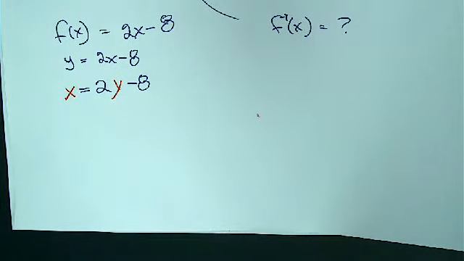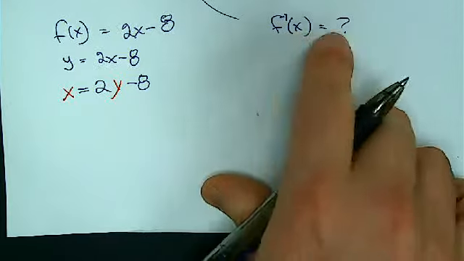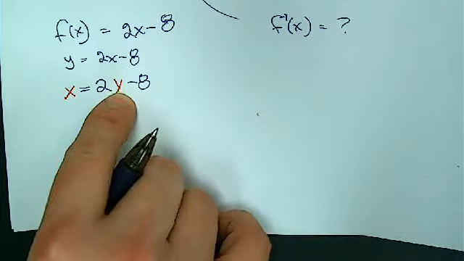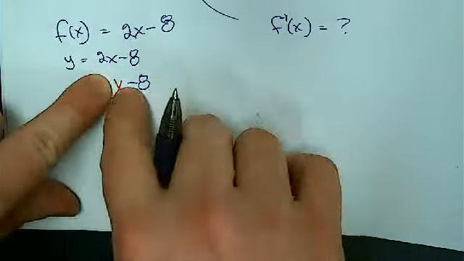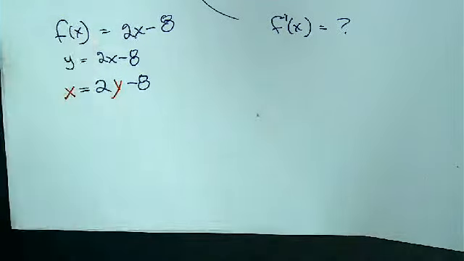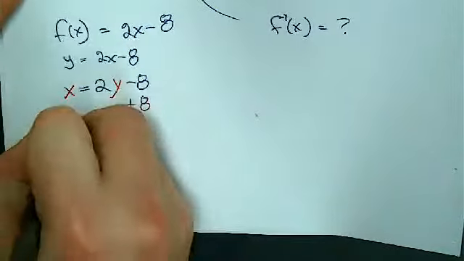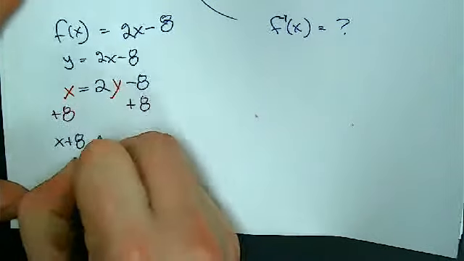And once I've done that, I've got my inverse now. The only problem is it's not in a format where it's y equals. So my next step is to get the y by itself. And this is where all those pre-algebra skills kick in. What do I need to do to solve for y? Add 8 to both sides. And that gives me x plus 8.